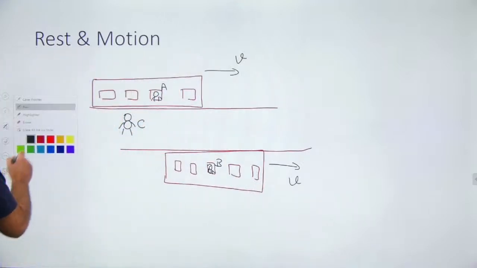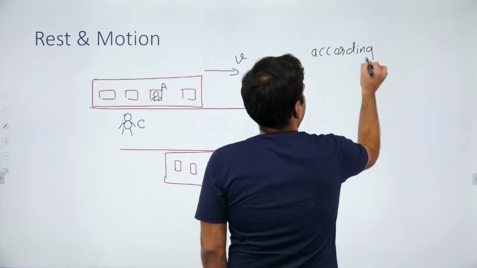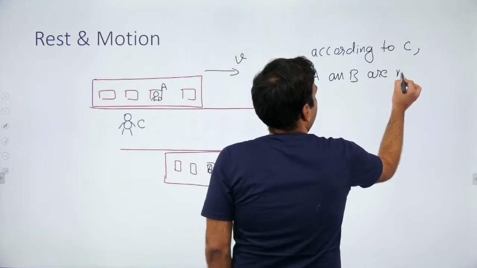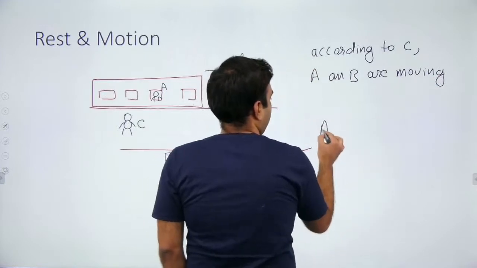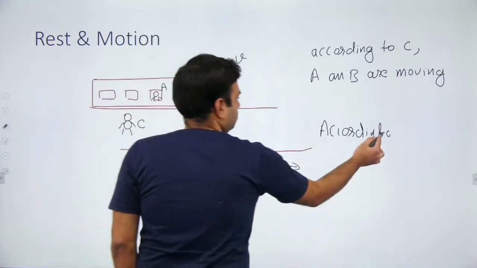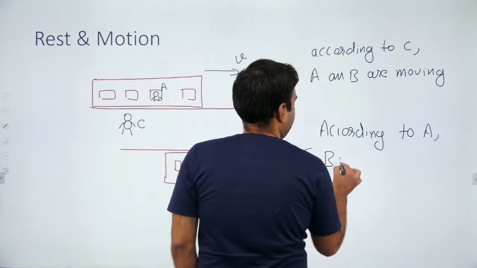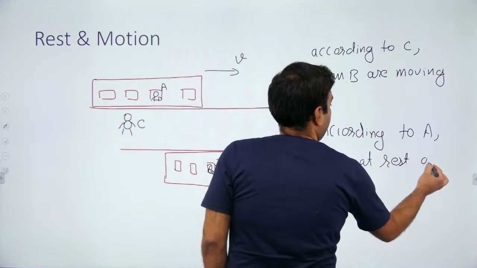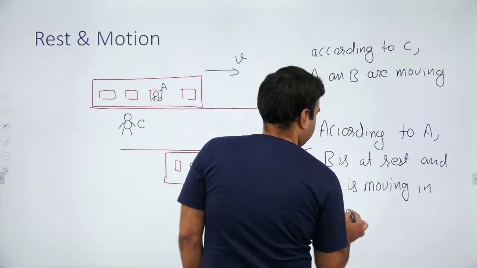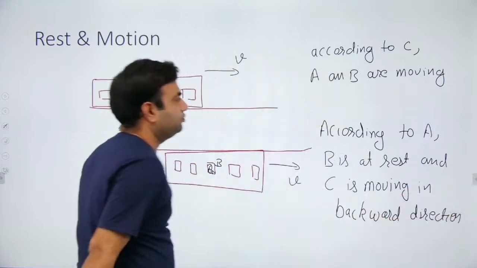See, the correct answer is, according to C, A and B are moving, and according to A, B is at rest and C is moving in backward direction. Okay, so this is the correct answer.